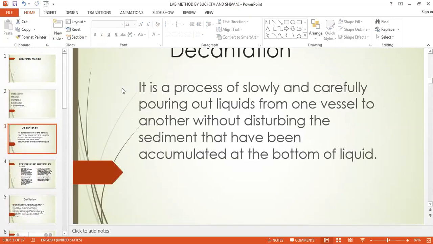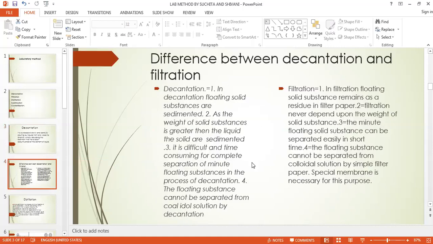Before decantation we have to do sedimentation. Once the solid has sedimented, the supernatant fluid should be kept for some time without disturbing. The supernatant fluid should be transferred to another beaker, and the solid will remain at the bottom. This process is known as decantation.